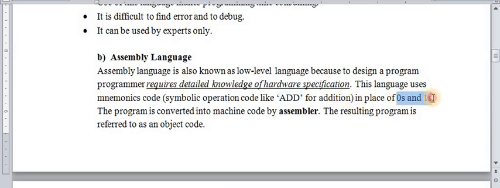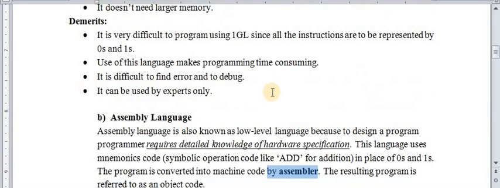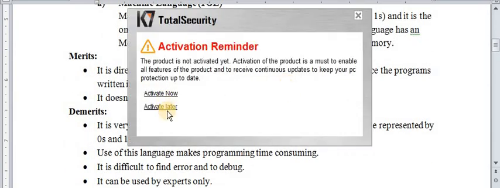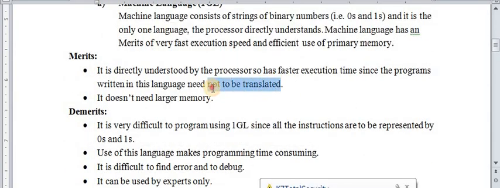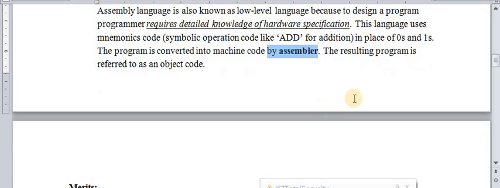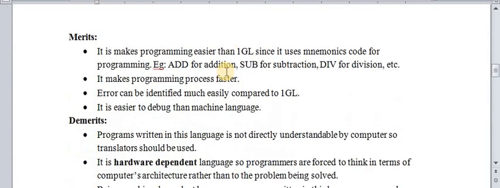So this language uses mnemonics like ADD for addition, SUB for subtraction, in place of 0 and 1s. The program is converted into machine code by the assembler. Point to be noted: in machine level language there is no use of a translator, but in assembly language you need a translator, that is the assembler. The resulting program is referred to as an object code. So this object code is translated by the assembler into machine level language. Okay.